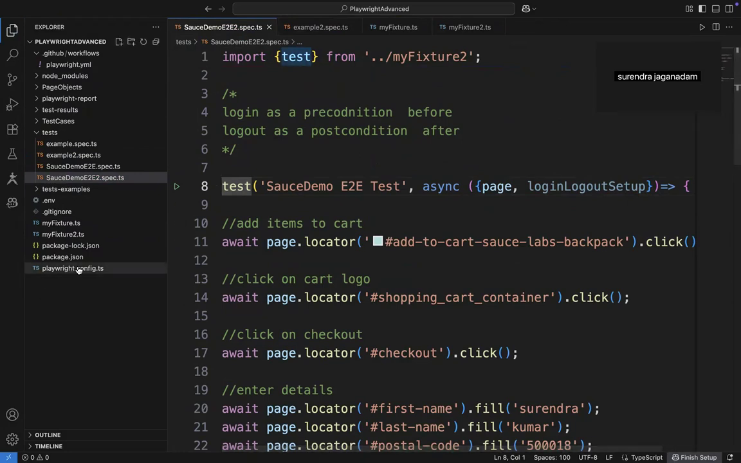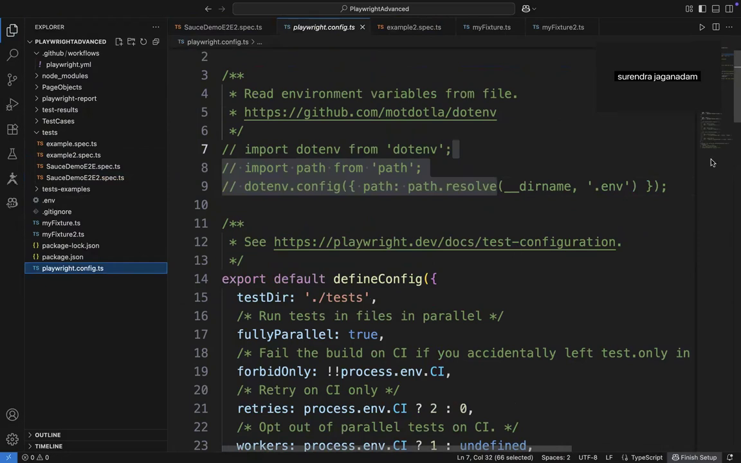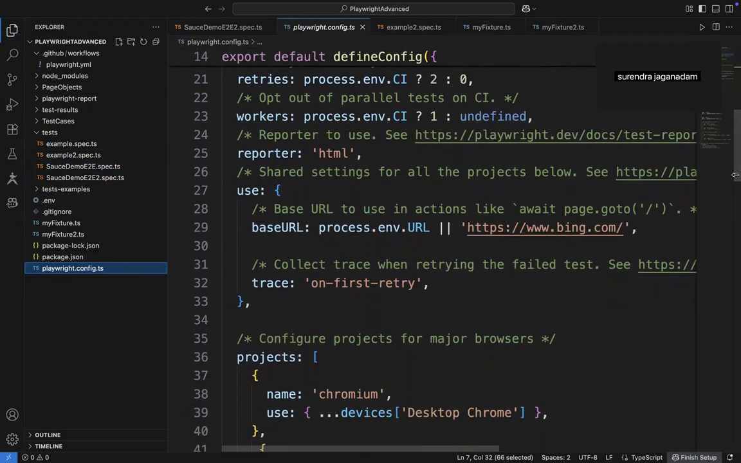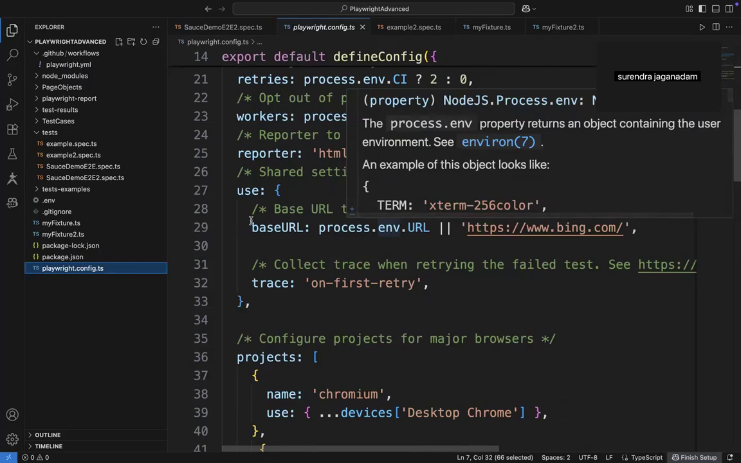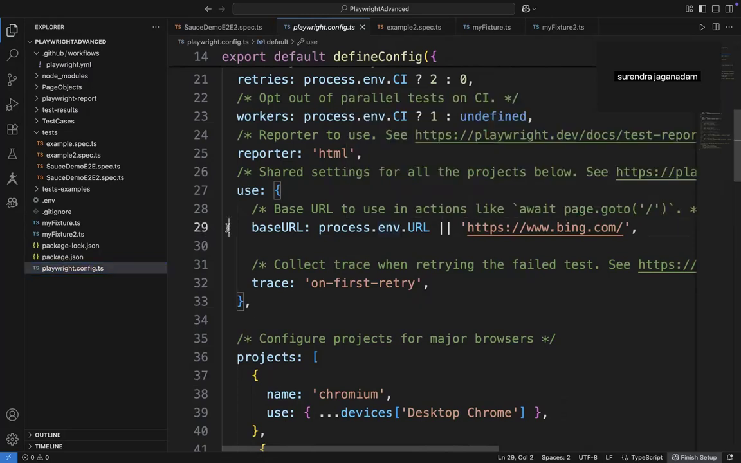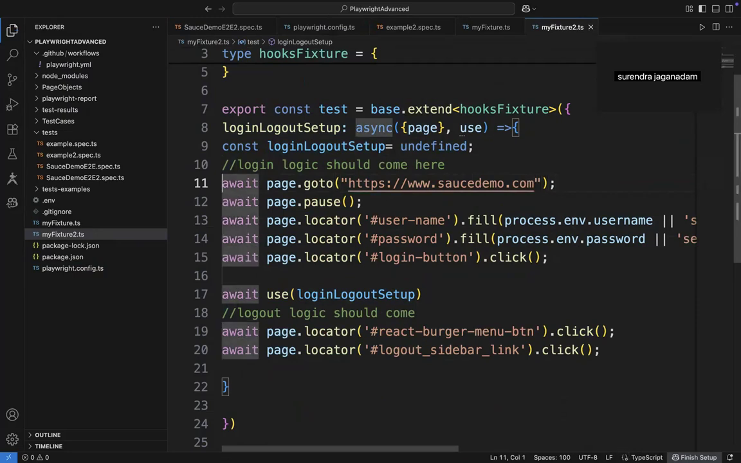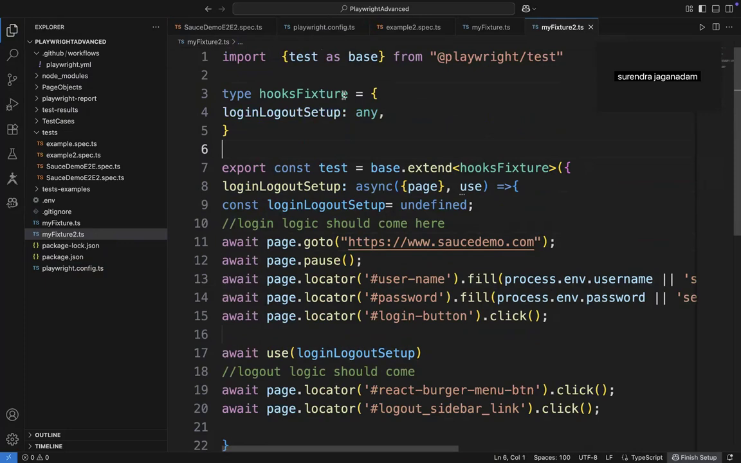And just cross check in your configuration properties whether the base URL is pointed or not. So here, the base URL is process environmental. So it is targeting that environmental variable. So for now, what I am doing here is in my fixer 2, directly I'm defining www.sourcedemo.com. That's it. So I have defined this whole chunk in this particular test.